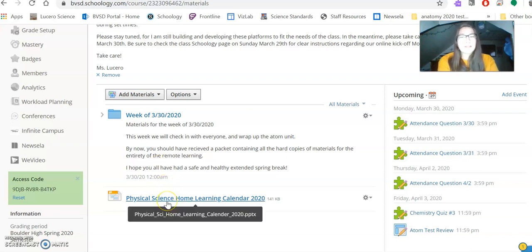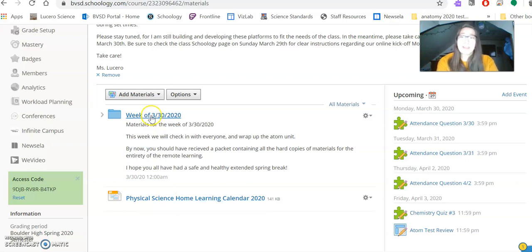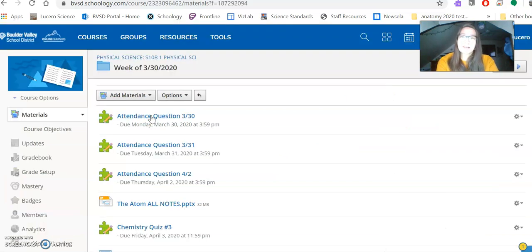So, other thing you'll notice is the home learning calendar. This is a general overview of what we're doing every week for the rest of the semester, should we have to be in online school from now until May 15th. So we'll take a look here at your materials for the week.